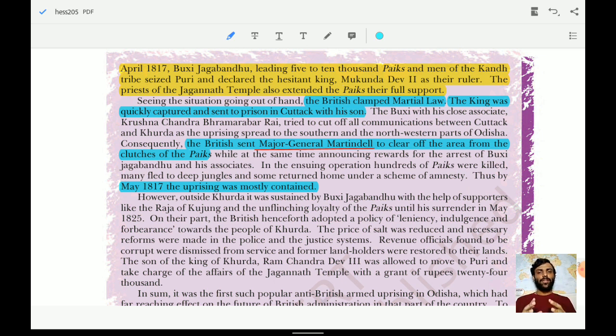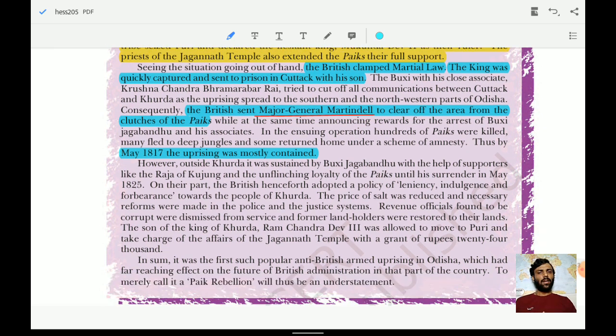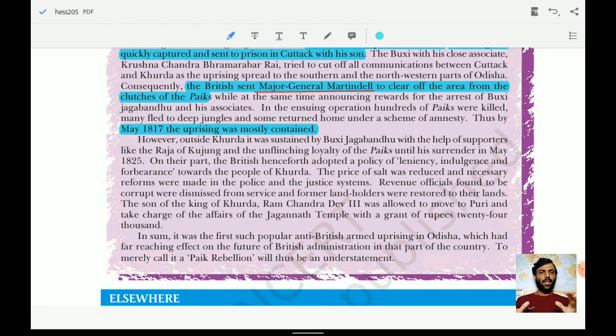The Britishers sent Major General Martindale to clear the area from the clutches of the Pikes. In May 1817, the uprising was mostly contained. Because of all these things, Bakshi Jagbandhu also submitted later on.